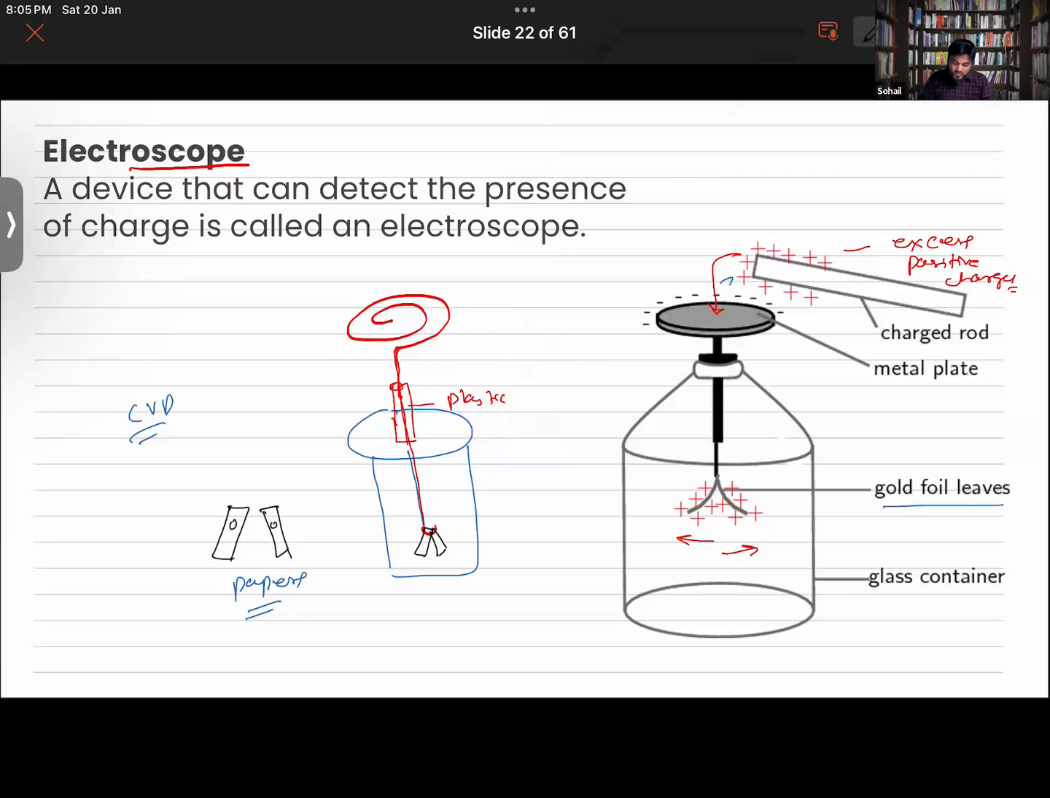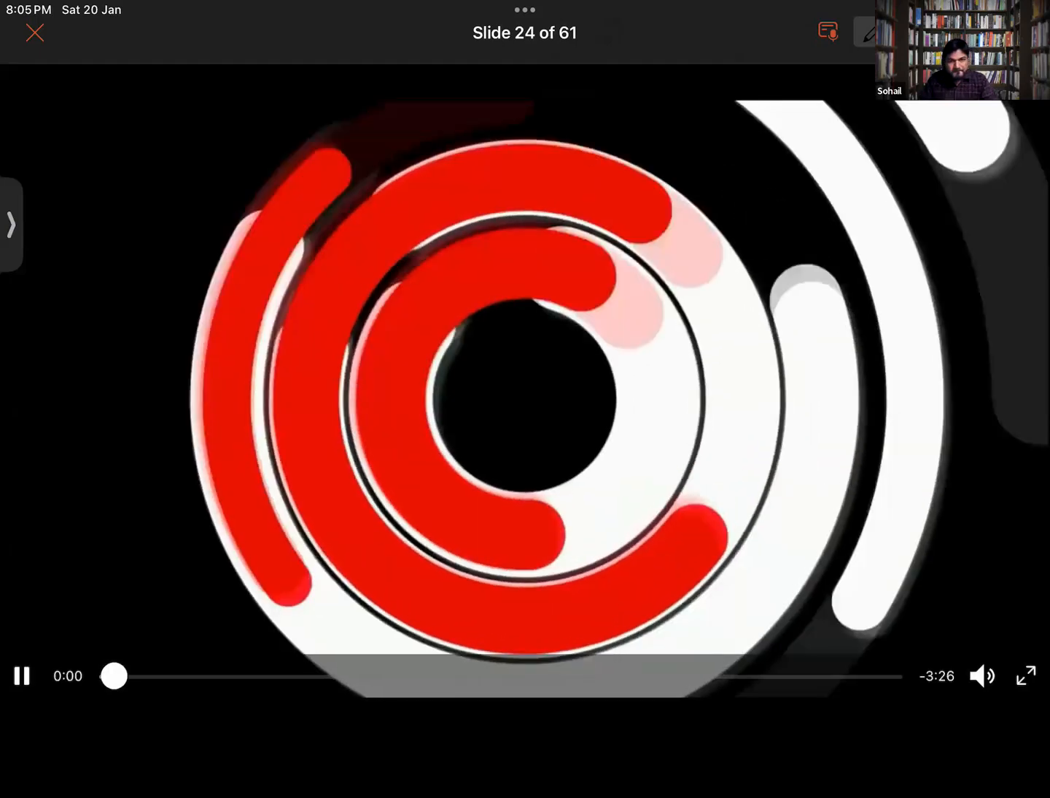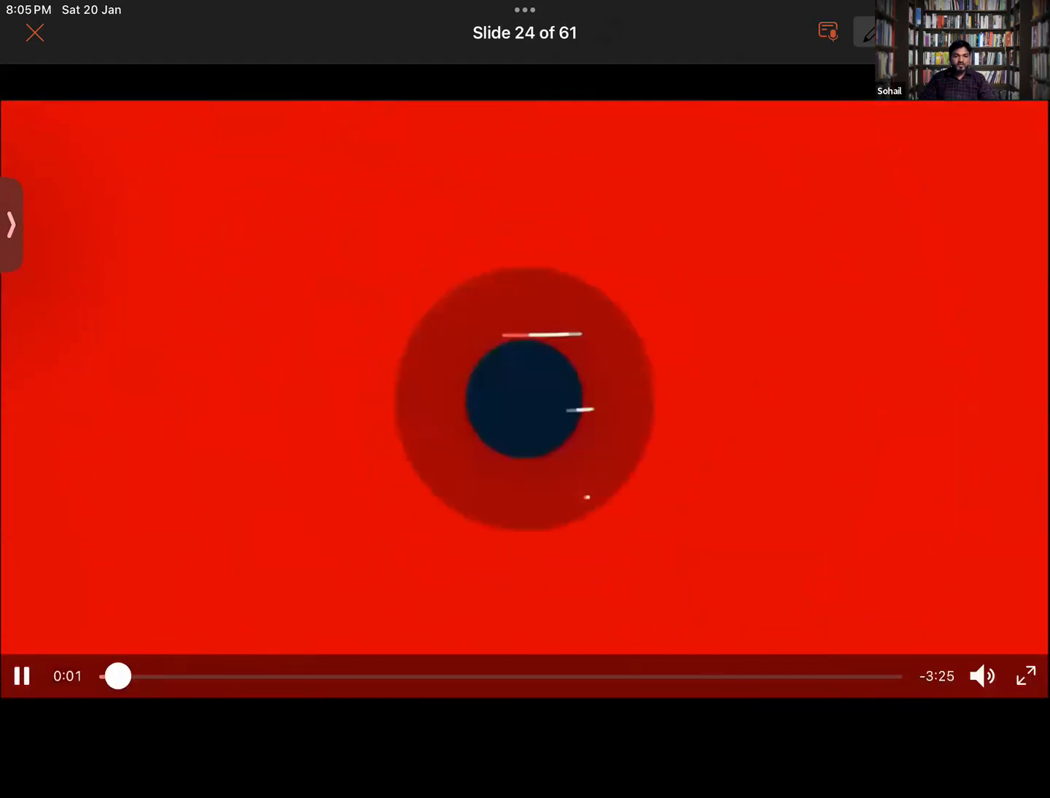Okay, and further what happens? What if you were to connect an earth wire to it? If we connect an earth wire, what will happen? Let's get to know that via this animation. It will attract since it will deposit negative charges over it. Very good.